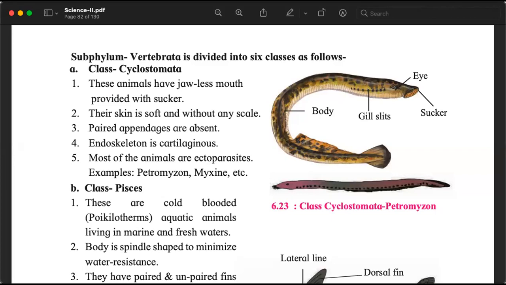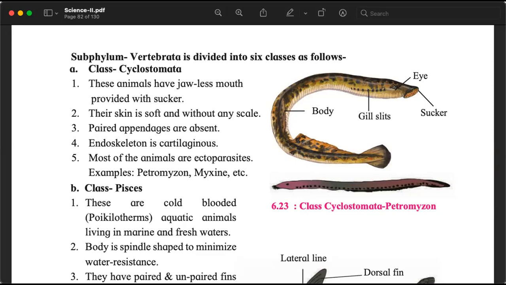But so how do they eat then? They have suckers to suck. Just like a vacuum cleaner works, like when we drink milk, we don't eat, we suck using our breathing. The skin is soft and without any scale, no exoskeleton.